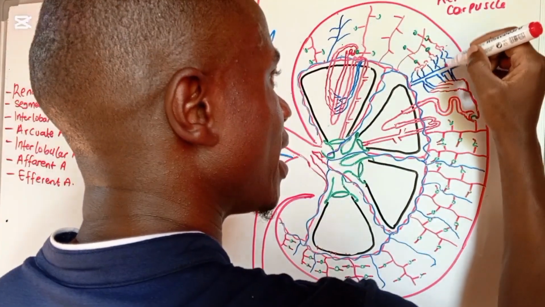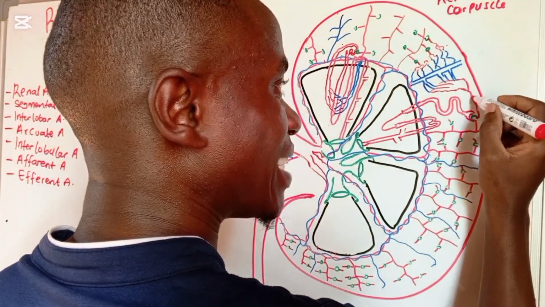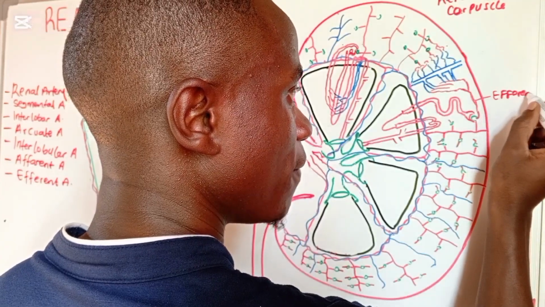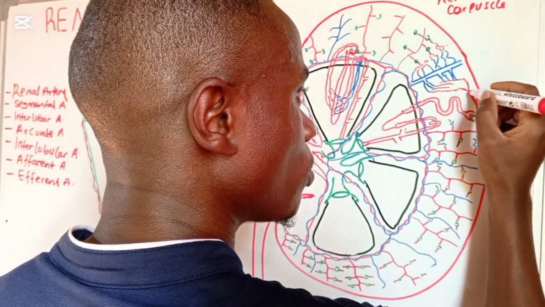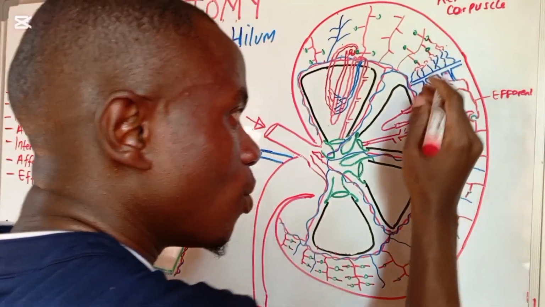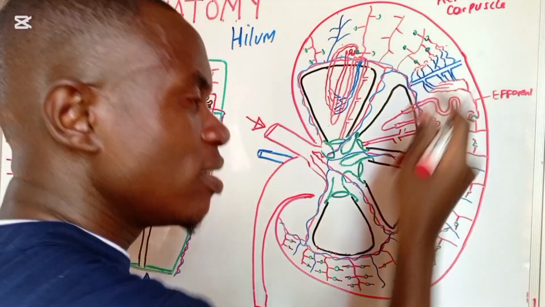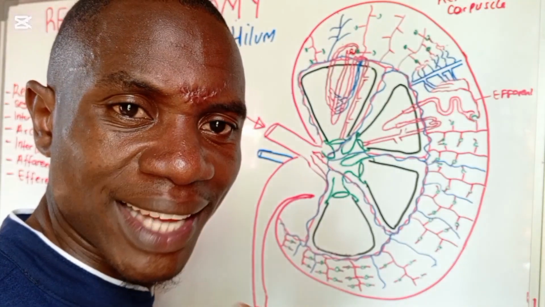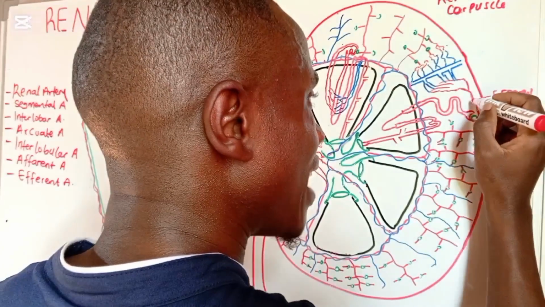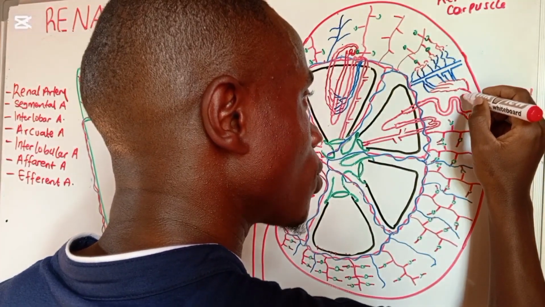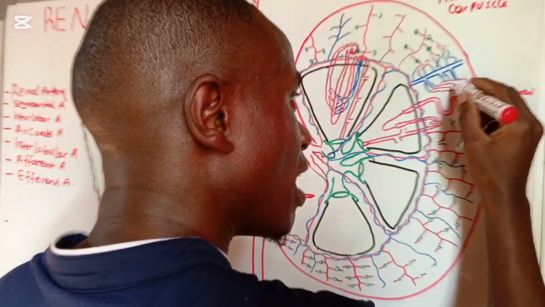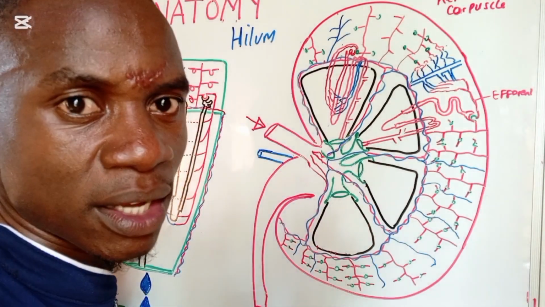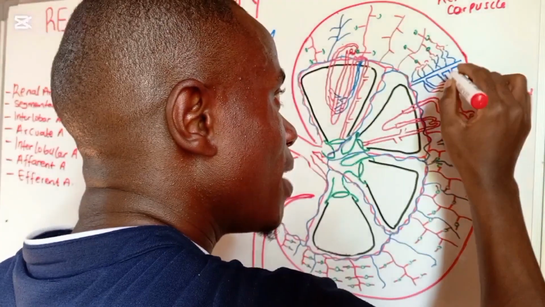Now when you see these, these are the efferent artery. They are going to start coiling around this coiled structure, which we shall see later, what we call the proximal convoluted tubule. So you are going to find that this efferent artery coming to coil around here, we are going to be having very many formations of what we call capillaries.